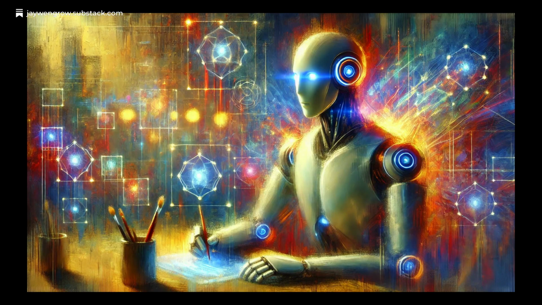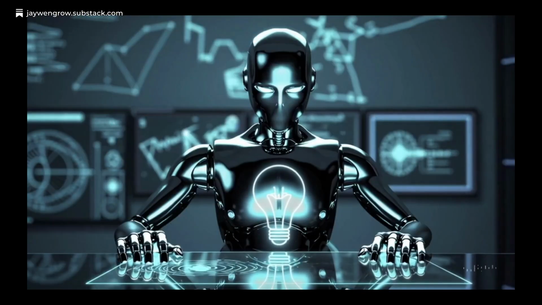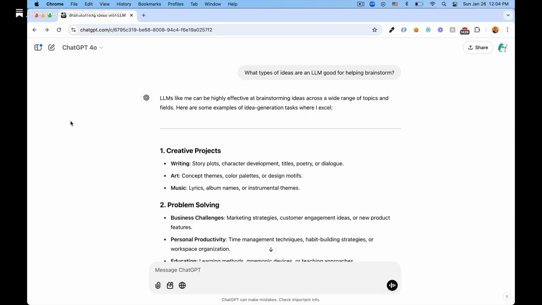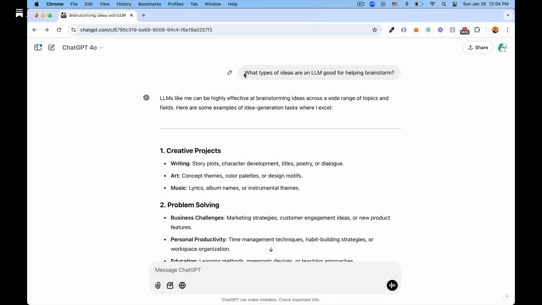To help me in this process, I'm going to go a little meta and ask ChatGPT to help me brainstorm examples of areas that ChatGPT can help me with when it comes to brainstorming. And so I'll ask ChatGPT the following. What types of ideas are an LLM good for helping brainstorm? And here's how ChatGPT responded.